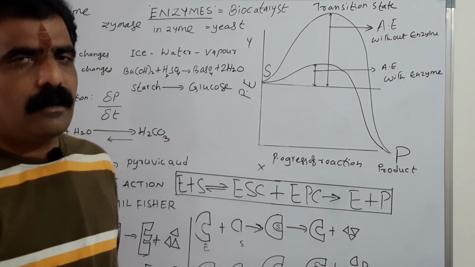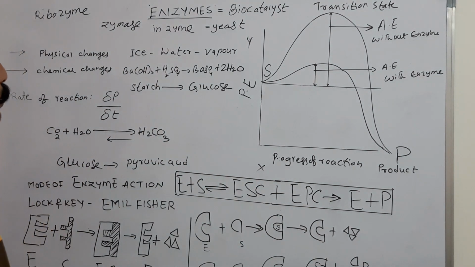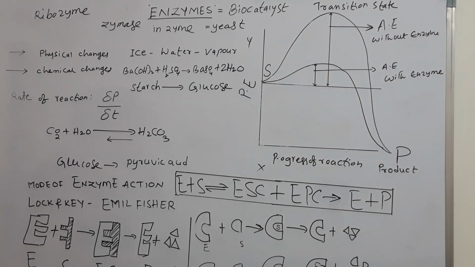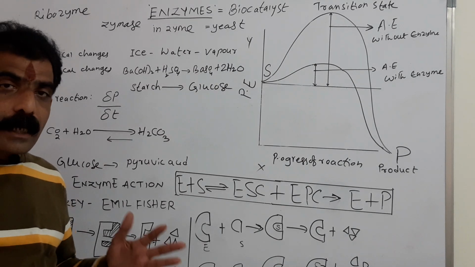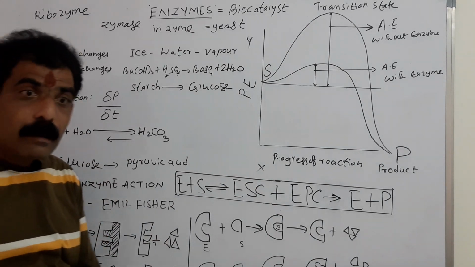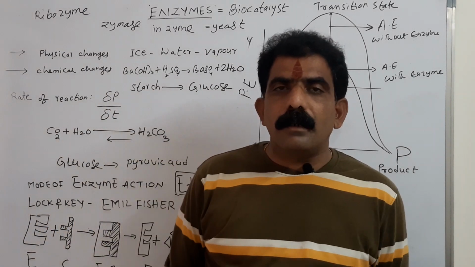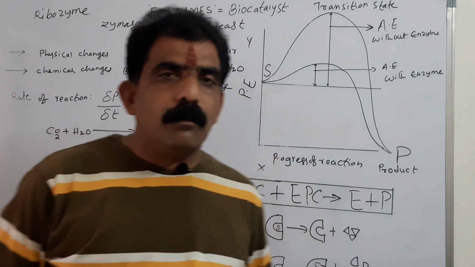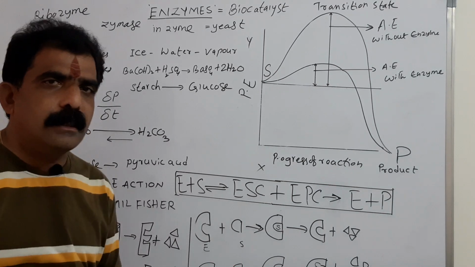This is not protein. This is RNA, catalytic RNA, whose sedimentation coefficient is 23S. A type of rRNA acts as enzyme, that is called ribozyme. Ribozyme, we know very well, is responsible for the formation of peptide bonds among the amino acids at the time of protein synthesis.